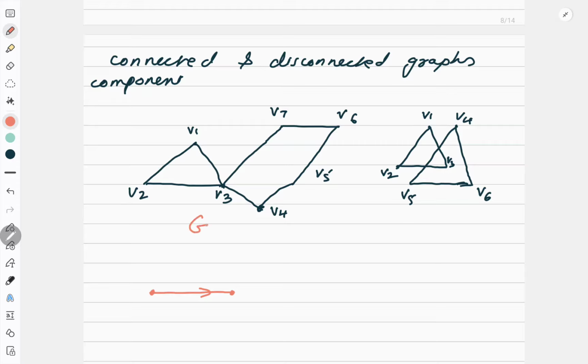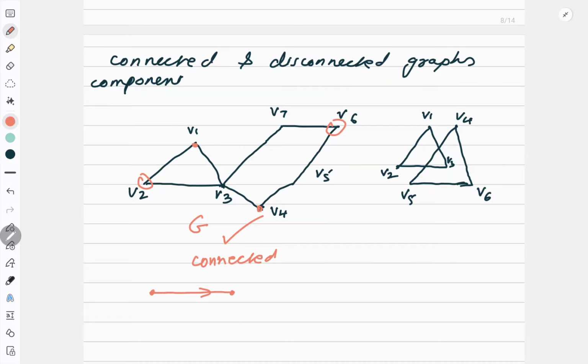For example, if you see the graph G here, pick up any two vertices, say V1 and V4. Can you go from V1 to V4? Yes, you can go. Can you find a path from V2 to V6? Yes, you can find. So pick up any two random vertices in this graph G, you can find a path. So this is called the connected graph.